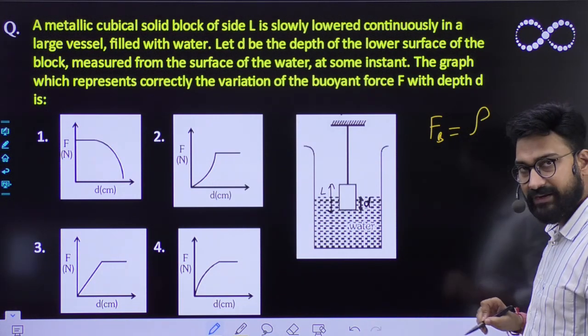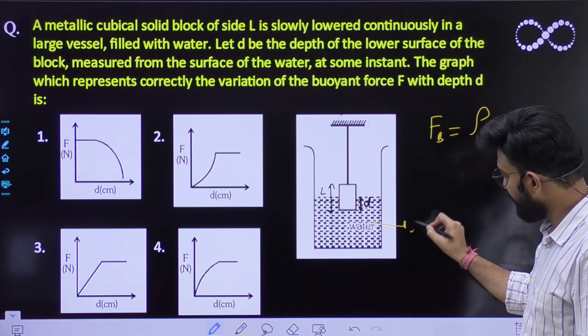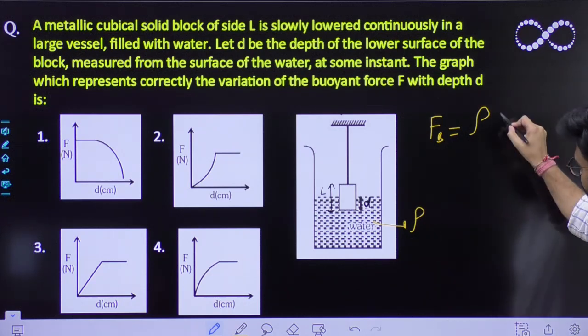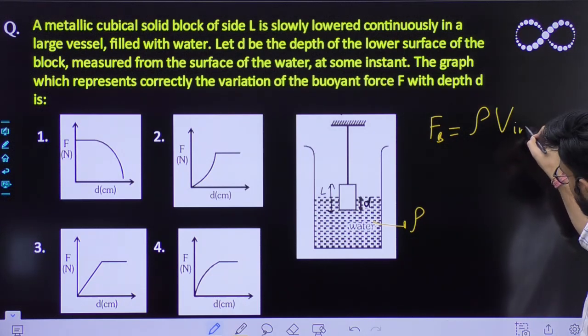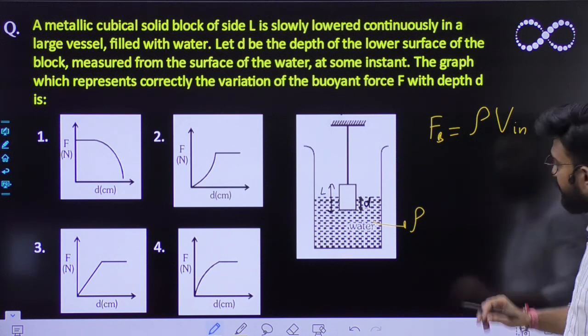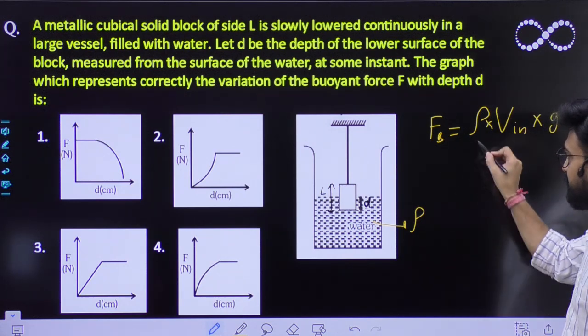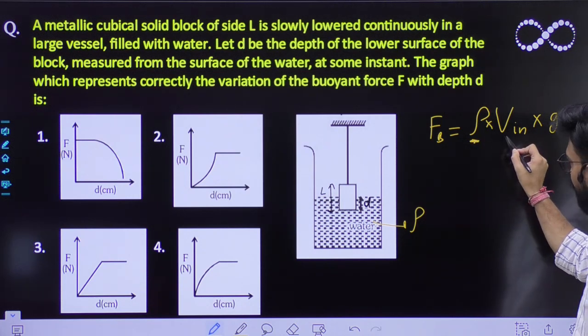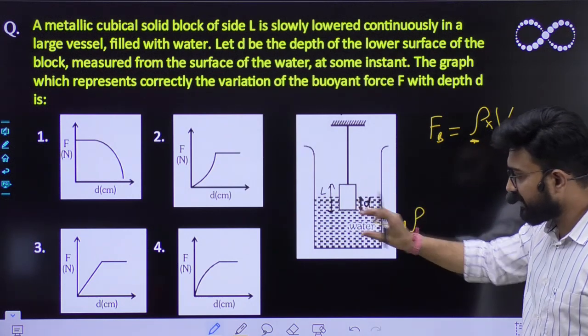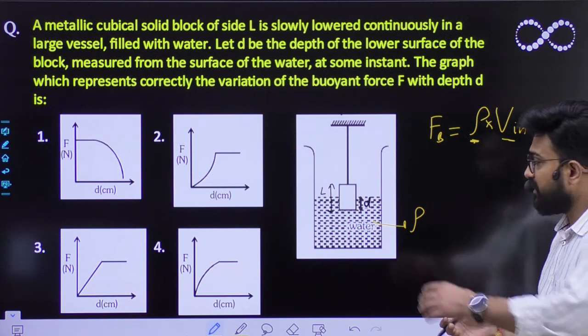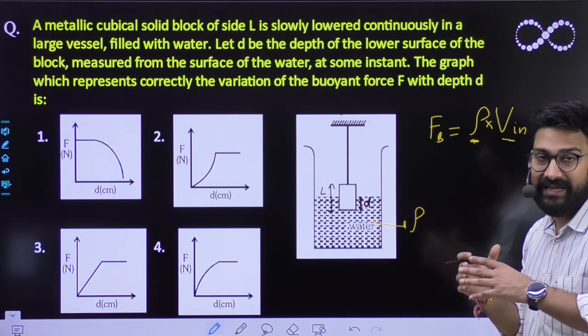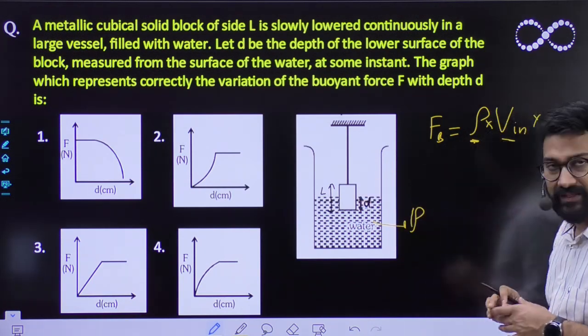rho, the density of the liquid in which it is placed, times the volume of the immersed portion of the solid, times g, acceleration due to gravity. This is the constant term. The volume, if this block is coming downward, the immersed volume, the volume which is inside the water, slowly increases, right?